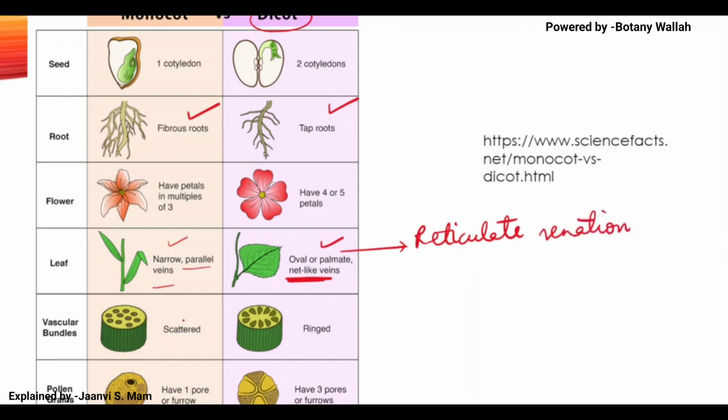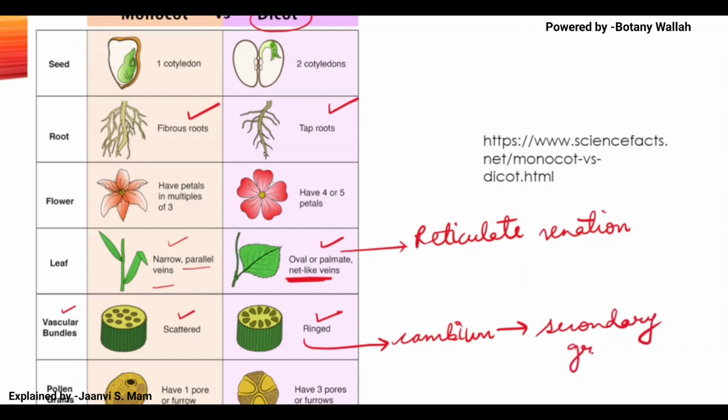You can see that the vascular bundles are scattered in monocots. Here they are ringed, and dicots have cambium for secondary growth, which is not there in monocots.